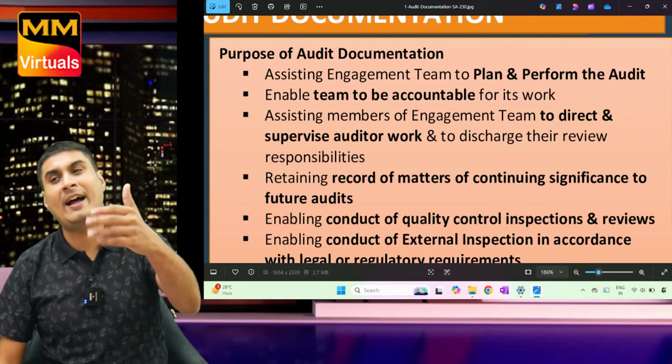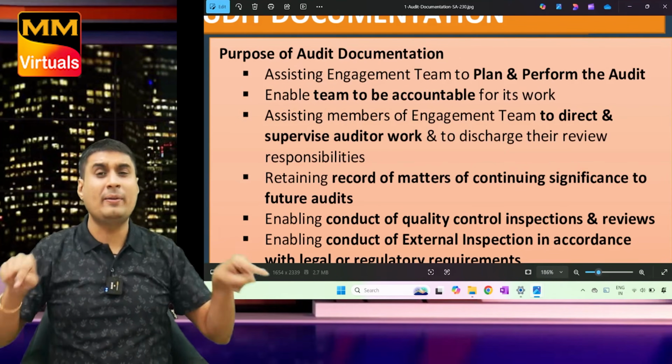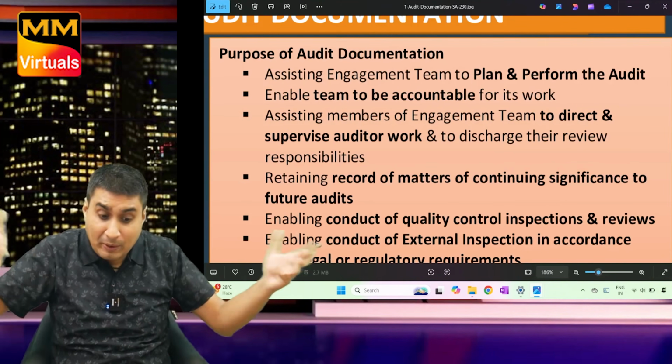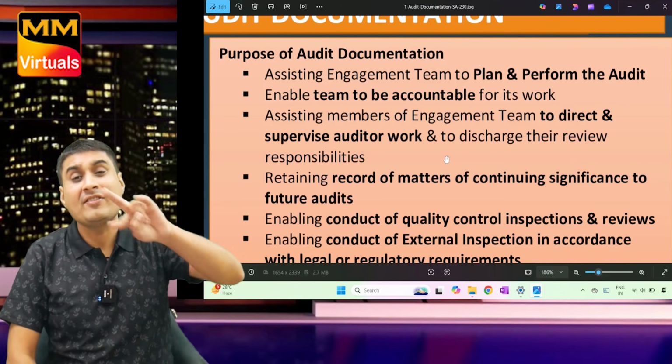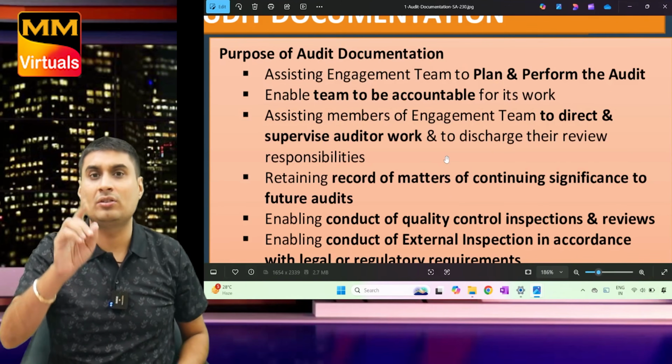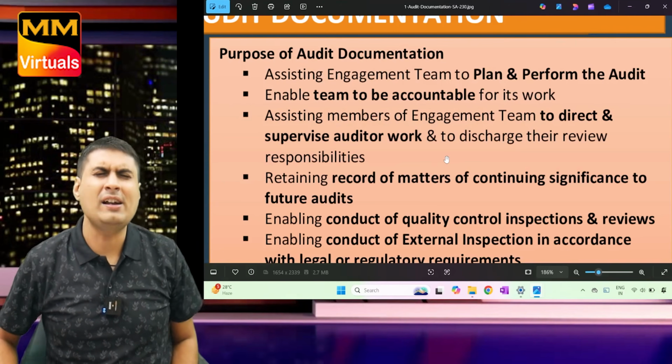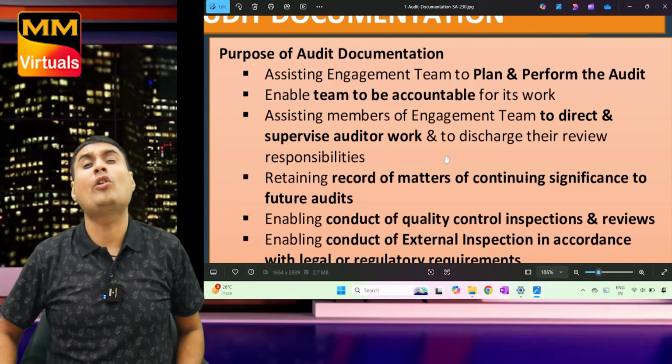With the help of that, I can plan and perform the audit. If in documentation it is written that I have to do 8 steps, I will do 8 steps. It helps to plan and perform the audit. Second, if I have done work, I already told you one, no explanation is given by ICAI. I am still giving. Second, enable team members to be accountable for the work.